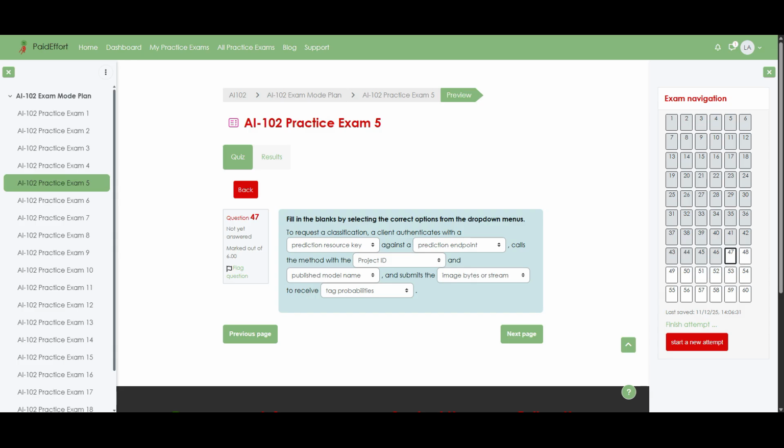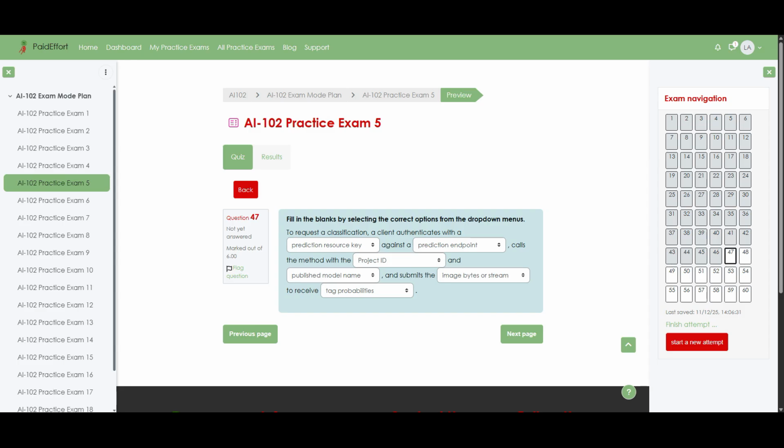Now let's break down why each part is needed in this workflow. First, the prediction resource key is used to authenticate the client, proving it has permission to call the custom vision prediction service, while the prediction endpoint tells the SDK which URL region to send the request to.